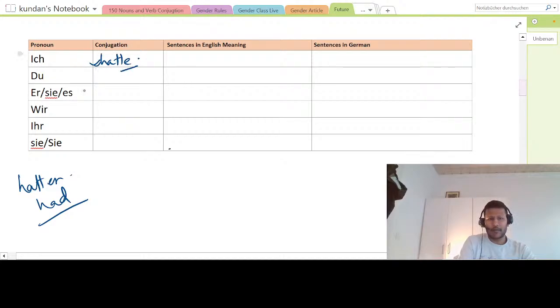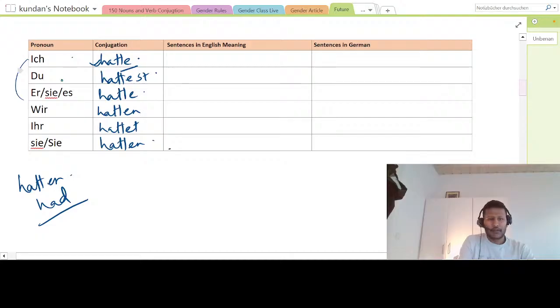This you have to remember. Rest everything is easy. Put here hatte, and er, sie, es here it will be the same, right? I will just say ich hatte, er sie es hatte, and wir hatten, ihr hattet, sie hatten. So I had, you had, he, she, it had, we had, you guys had, and they had. All right.